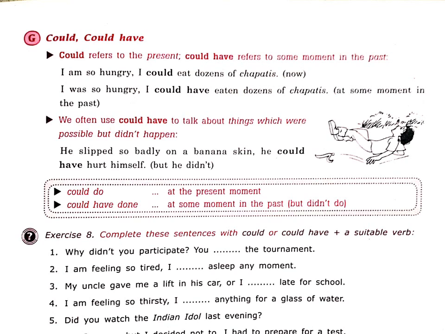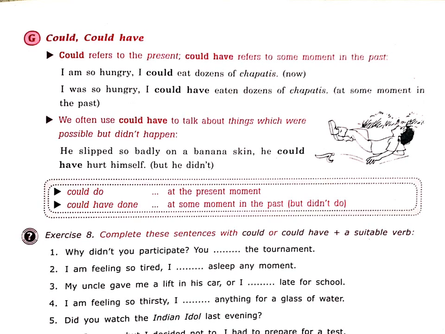We often use could have to talk about things which were possible but didn't happen. He slipped so badly on a banana skin he could have hurt himself, but he didn't. So that means things could have happened but didn't, right? Could is for the present moment; could have done is for some moment in the past but didn't do, right?